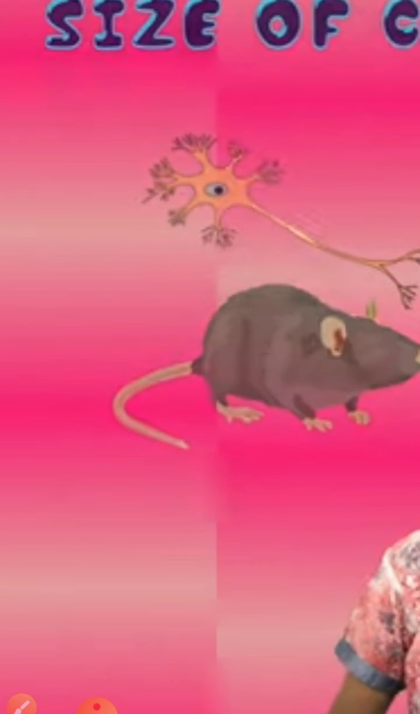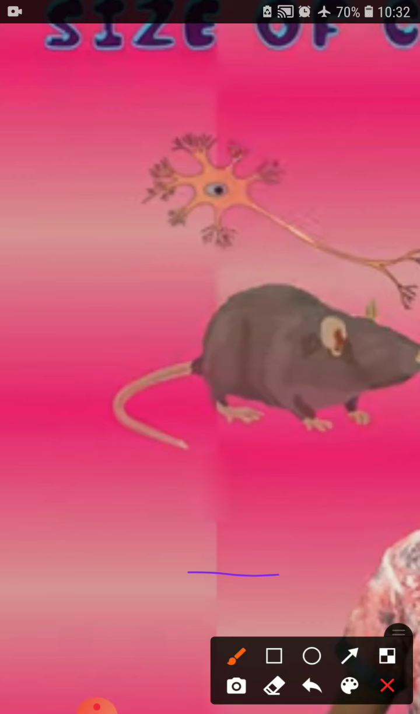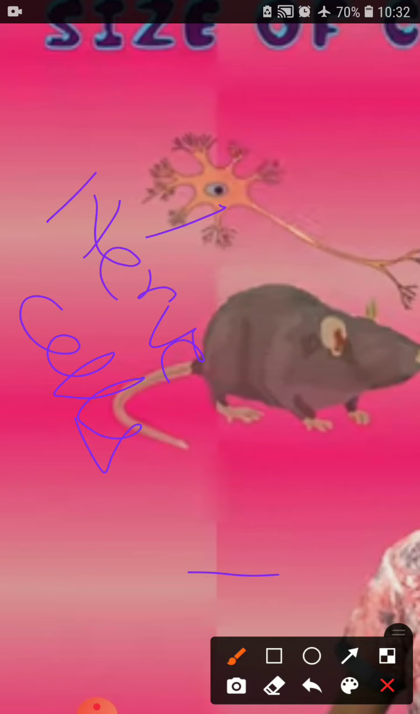If we talk about the size of the cells in two types of organisms, here is the example of two types of animals. We are talking about organisms which are multicellular. So in their body, here is the example given of nerve cells, isn't it? As you are able to see, the nerve cells. Here a nerve cell is given, right?